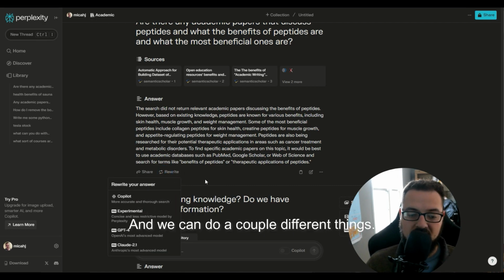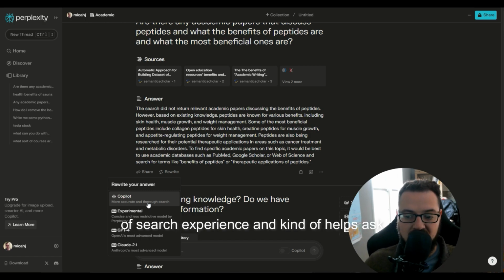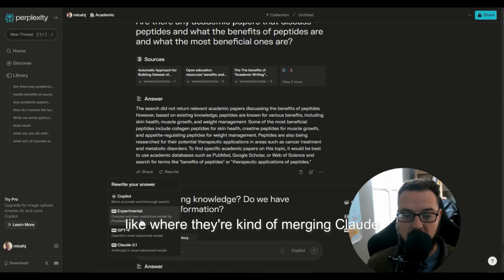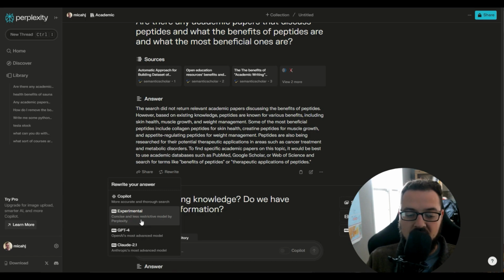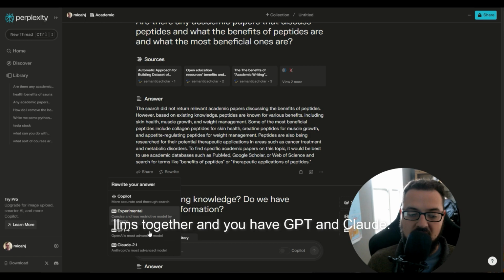And we could do a couple different things. Like if we ever wanted to rewrite these, we could dive into using the Copilot, which gives you a much more accurate and thorough kind of search experience. It kind of helps ask some qualifying questions. You've got this experimental, I think this is where they're kind of merging Claude and GPT, or just warping their own LLMs together. And you have GPT and Claude.